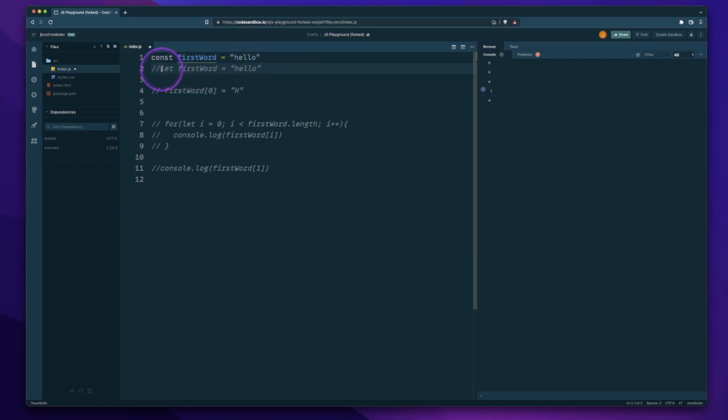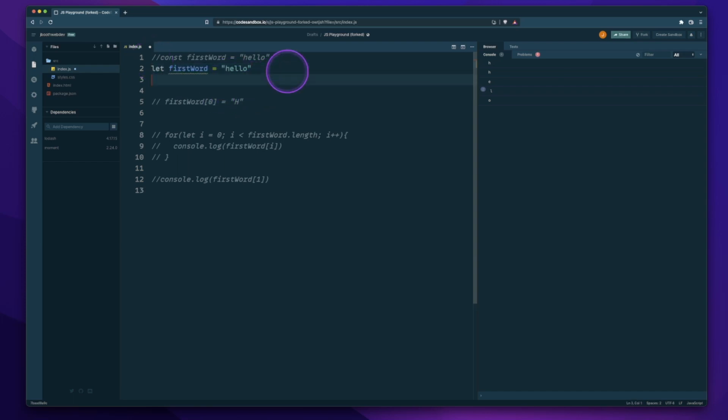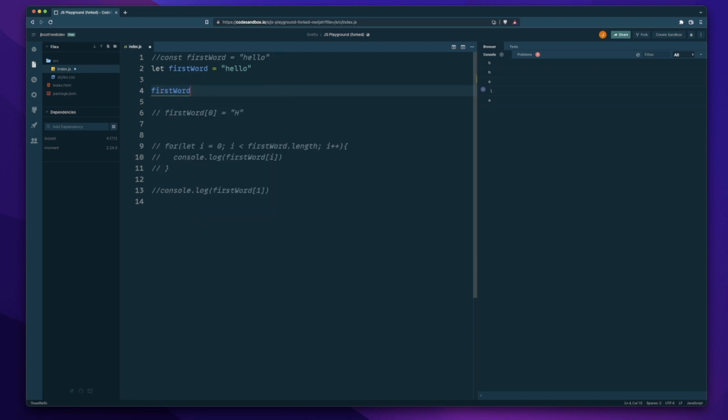But if I was to get rid of the const and do let, and instead here I did firstWord is equal to "world", and then down here I console log that, I get world instead, because I'm changing the value of this variable to world.